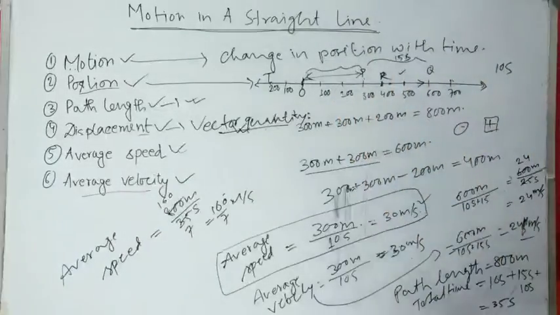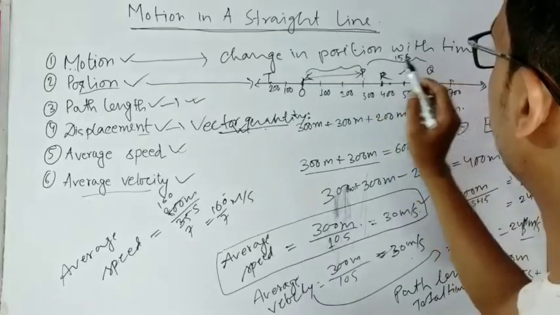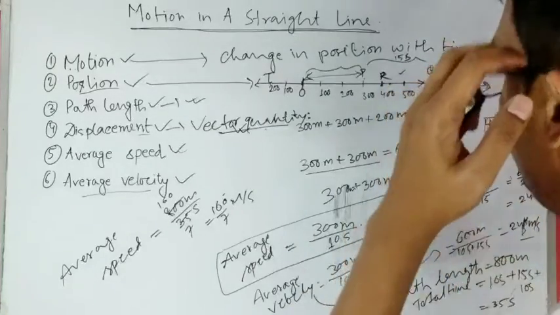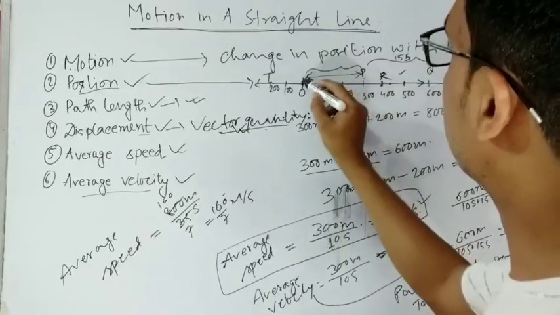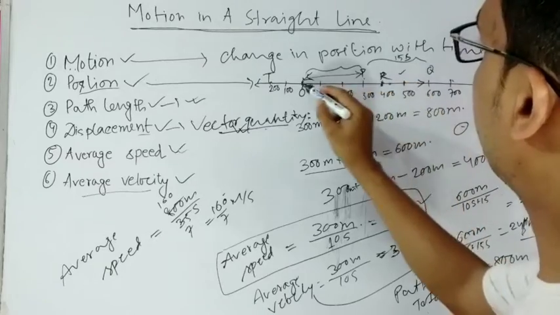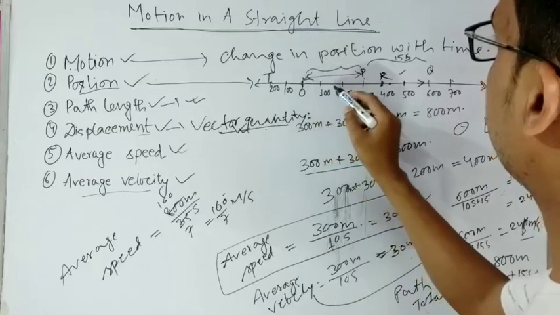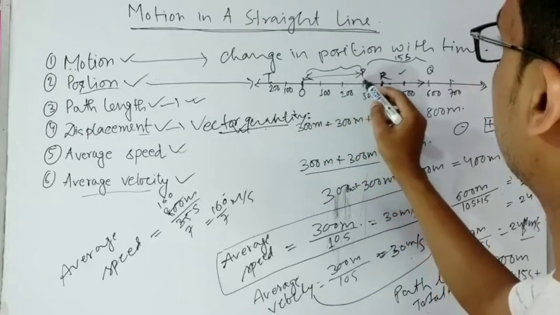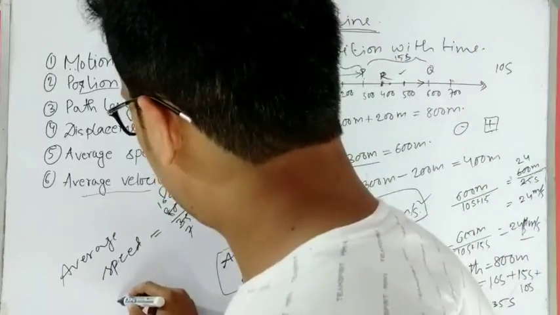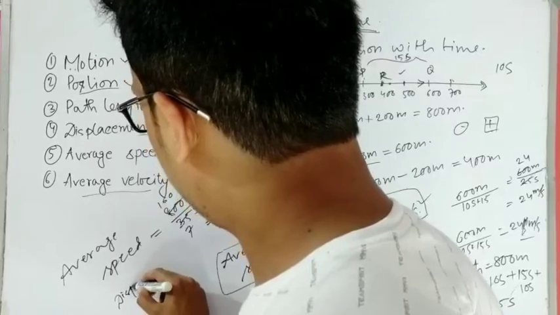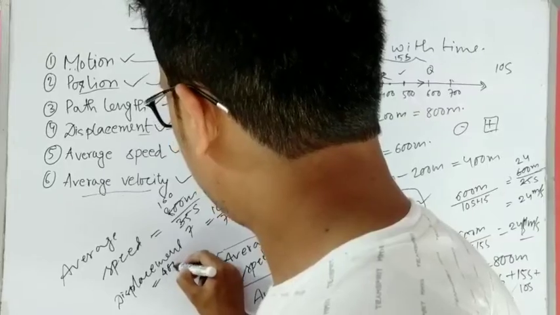But what is average velocity? When the particle started from O, then it moved to P, then P to Q, then Q back to R. What is the average velocity? In that case, what you have to consider is the displacement from O to R. What is the displacement? It is just 100, 200, 300, 400 meter. Displacement is equal to 400 meter.